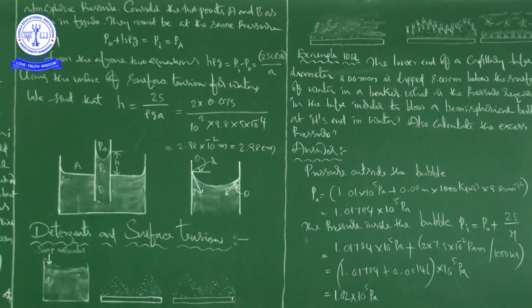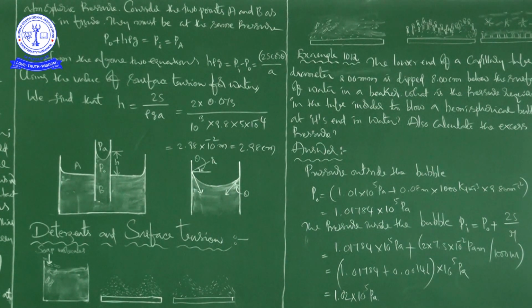The excess pressure in a bubble of gas in a liquid is given by 2S by R, where S is the surface tension of the liquid gas interface. You should note that there is only one liquid surface in this case.